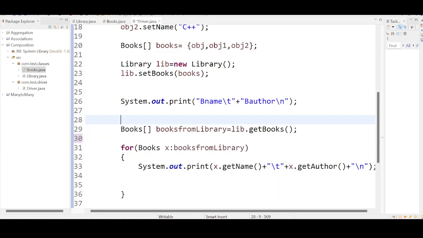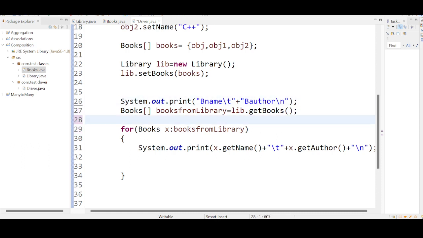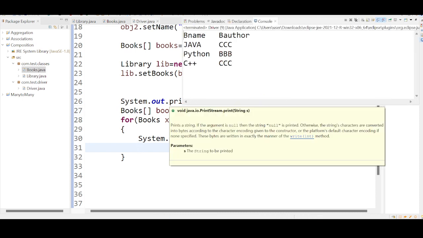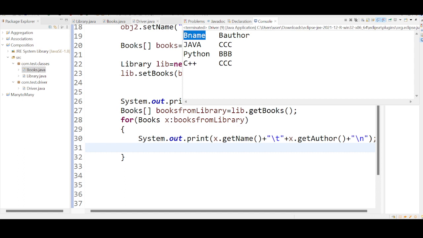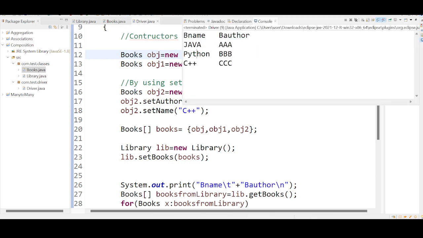Keep it in mind, I will be explaining this. Let me run this code. Run. Okay, see, I am getting book name, book author: Java, author is CCC, Python, BBB, C++, AAA. Let us keep it as AAA. Let me run this once again. Java, AAA, Python, BBB, C++, CCC.